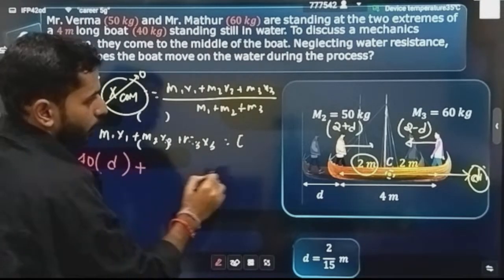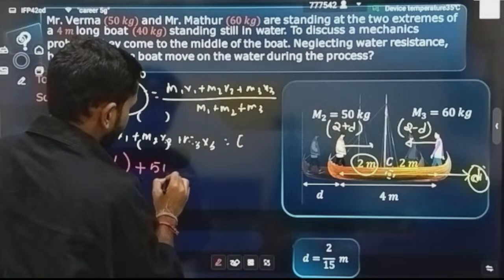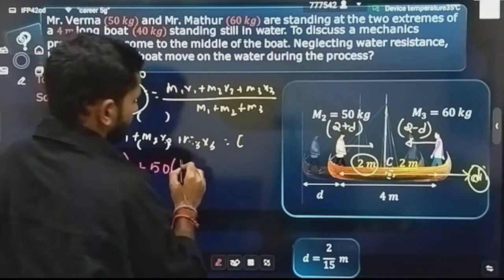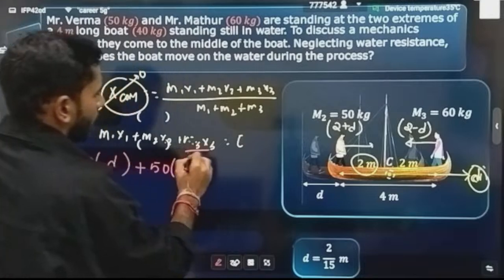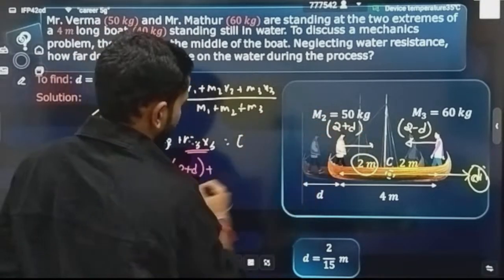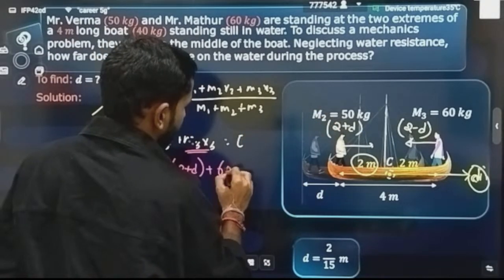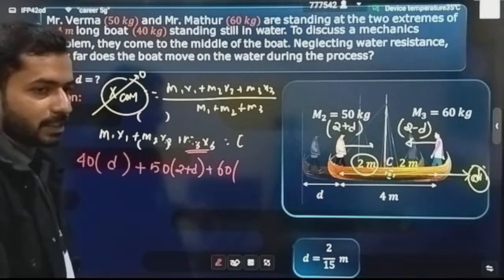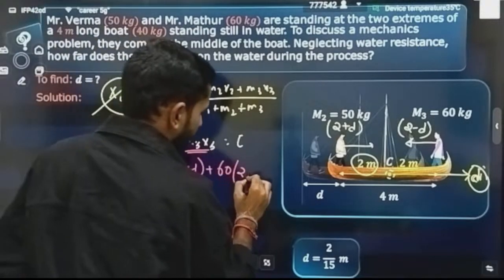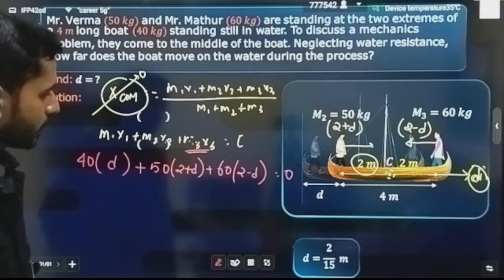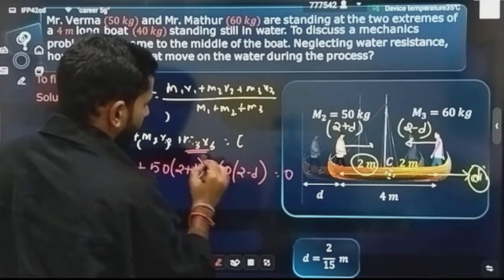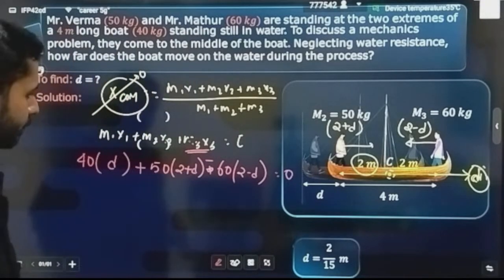Now further M2, who is written as M2? That is this 50 kg person. What is the net displacement for this 50 kg person? It was equal to 2 plus d. Now M3 is Mr. Mathur. What is the weight of Mr. Mathur? 60. And what will I write for the displacement? You will write 2 minus d, but be careful that it is moving in the negative direction and you are writing displacement. That means you have to apply a negative sign as well here, correct?